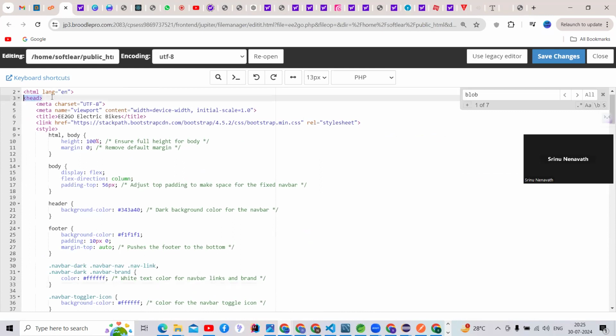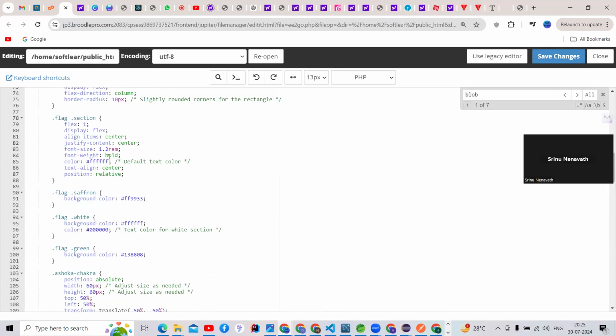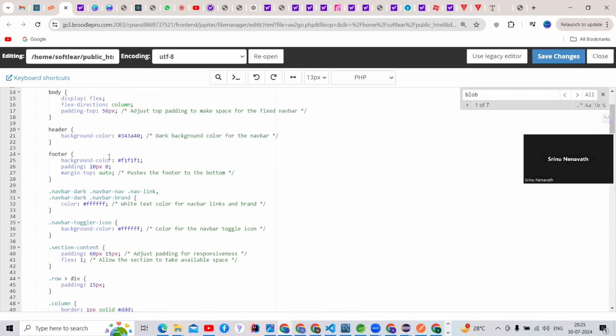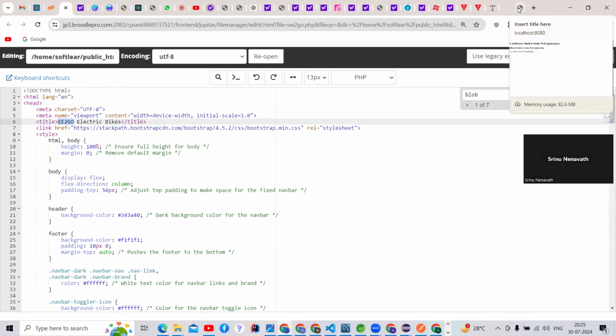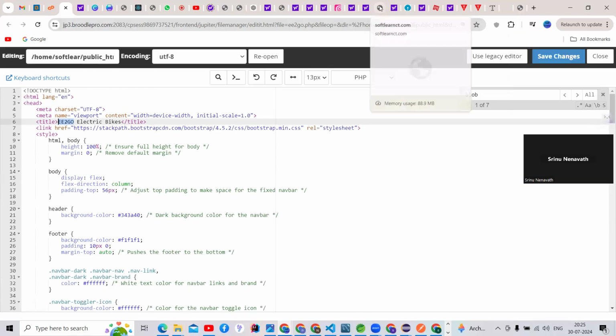Header tag, and the title tag is also there. If you check, there is a title tag. This is the title tag, guys. What is the purpose of the title tag? See here, guys, it is going to show SoftLearn, and you can check.